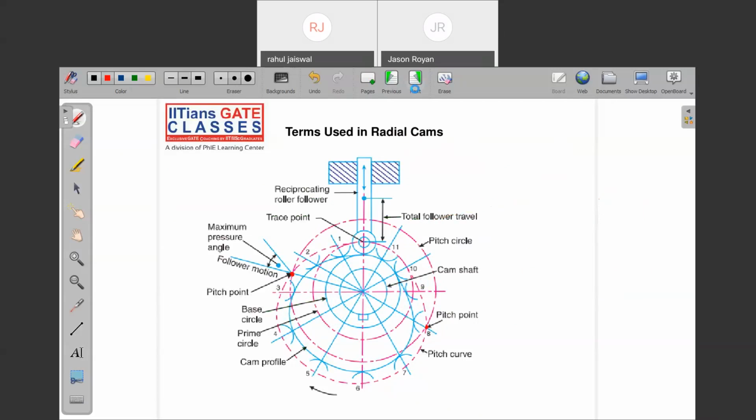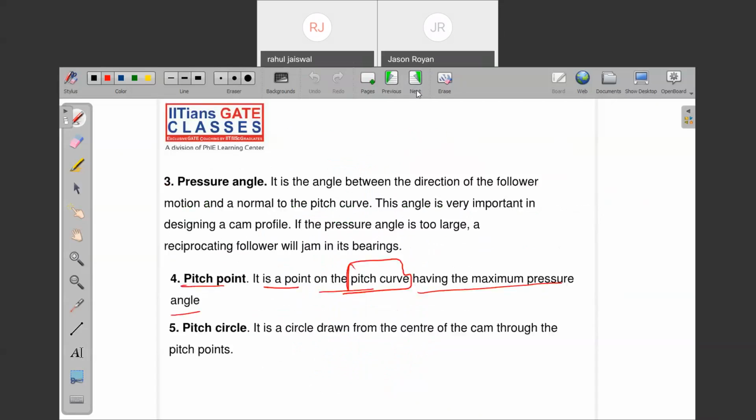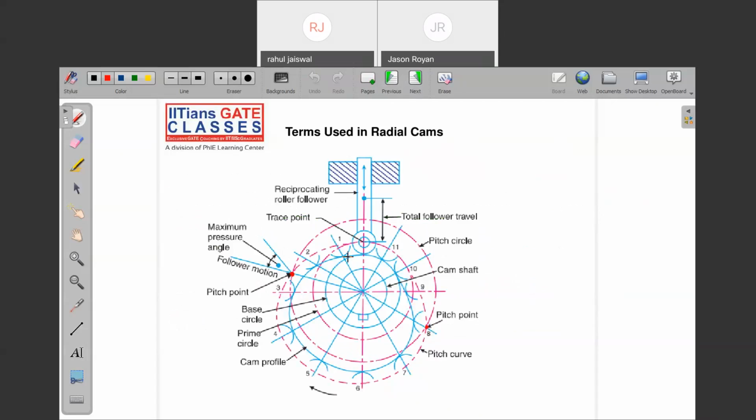No, not the cam profile. Try to observe. It is a point on the pitch curve. Where is the pitch curve? This is the pitch curve. This is the cam profile. This is the pitch profile. And on that, where the maximum pressure angle is there, we call it the pitch point.